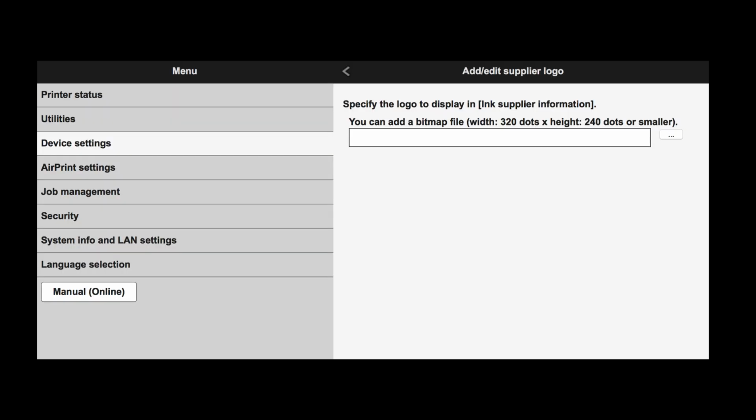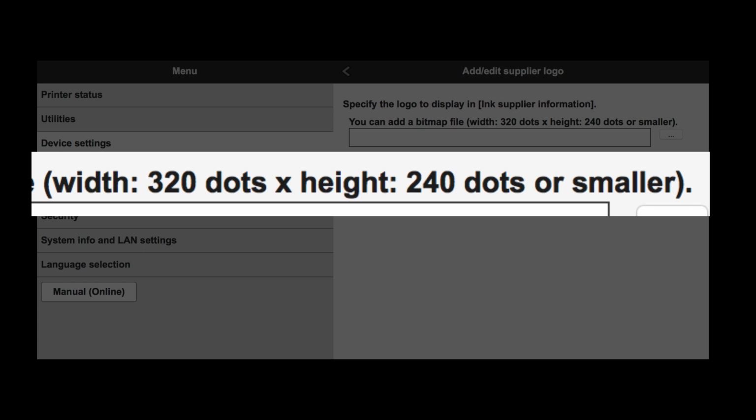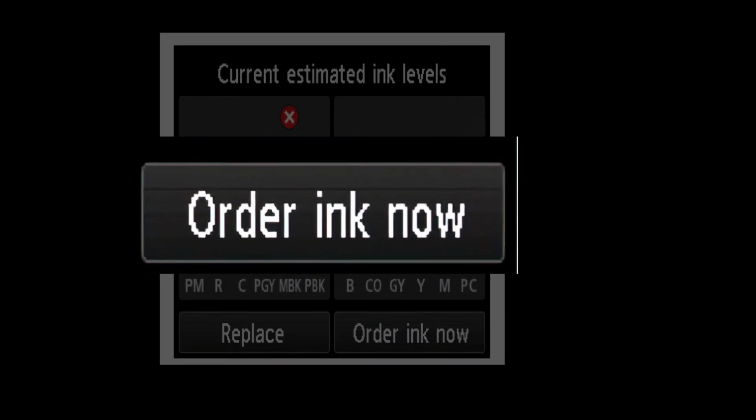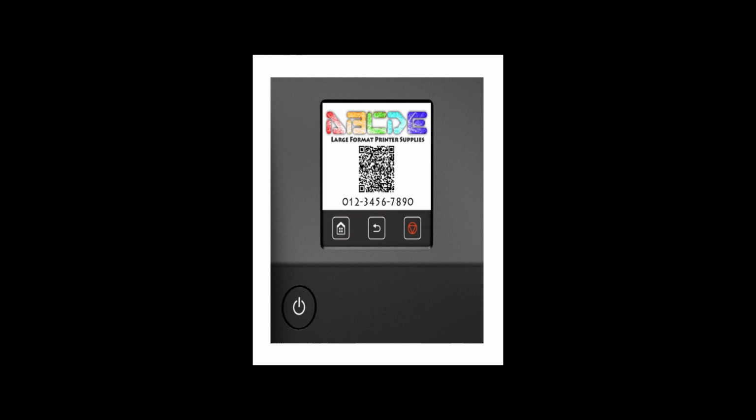Once you're there, browse to your prepared bitmap file with a width of no larger than 320 dots and a height of no larger than 240 dots. Now, when your customer clicks Order Ink Now when they get the low ink warning, your logo will appear with directions for them to order ink.